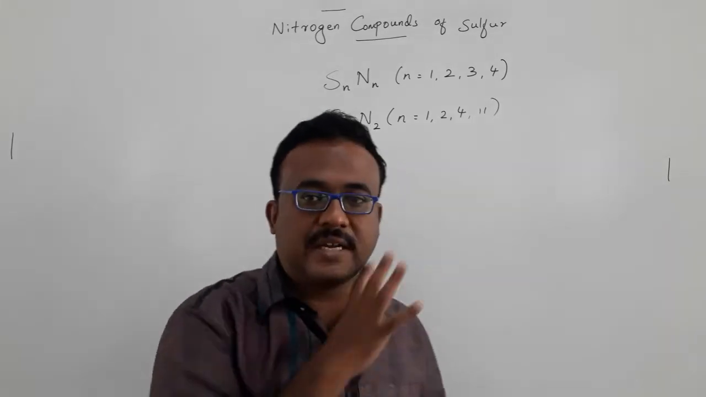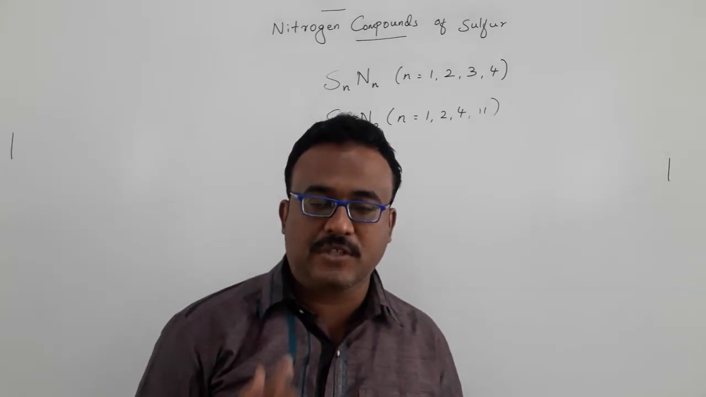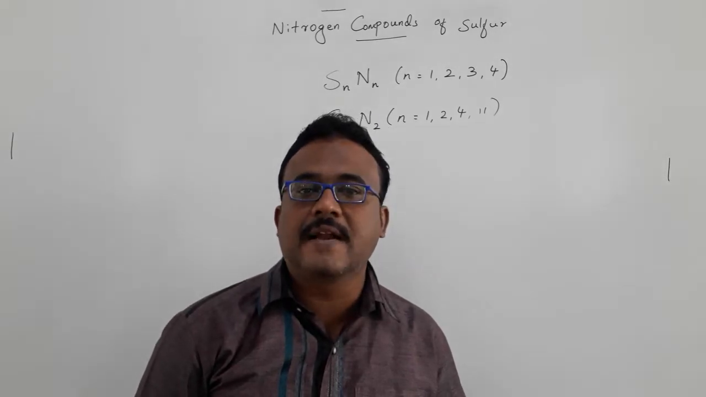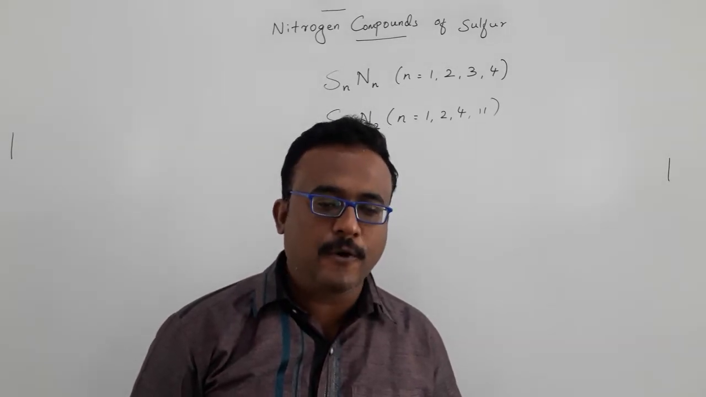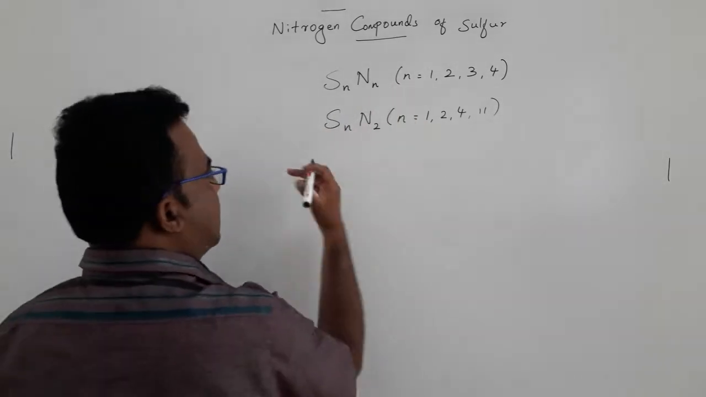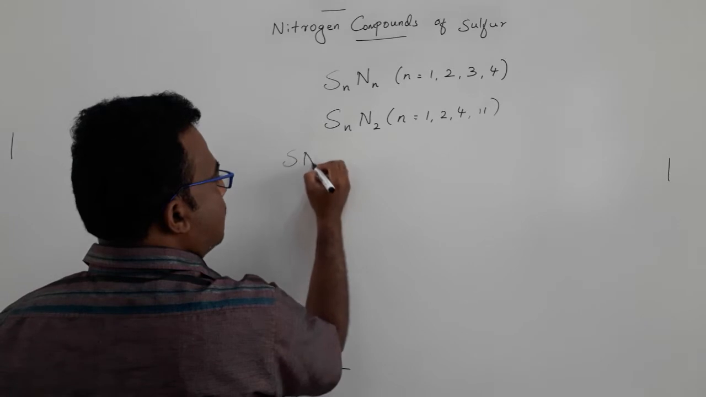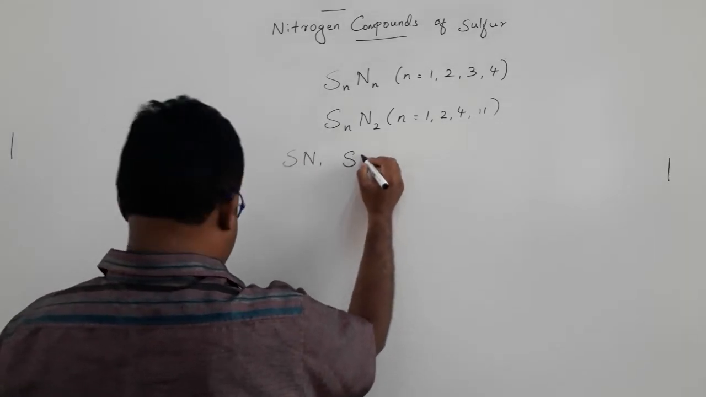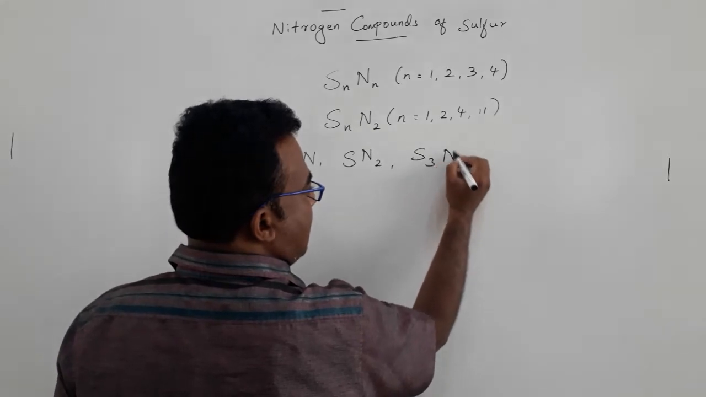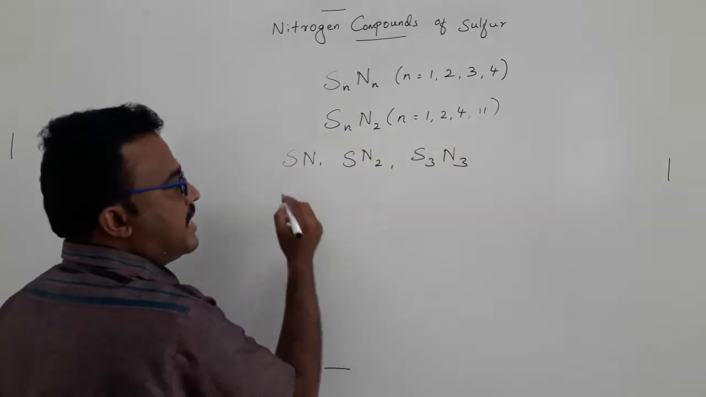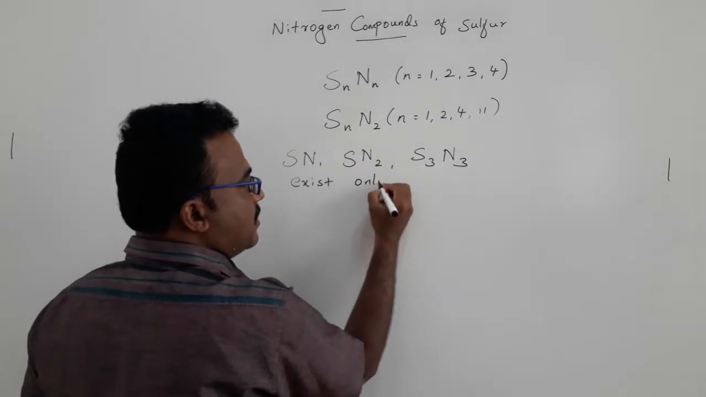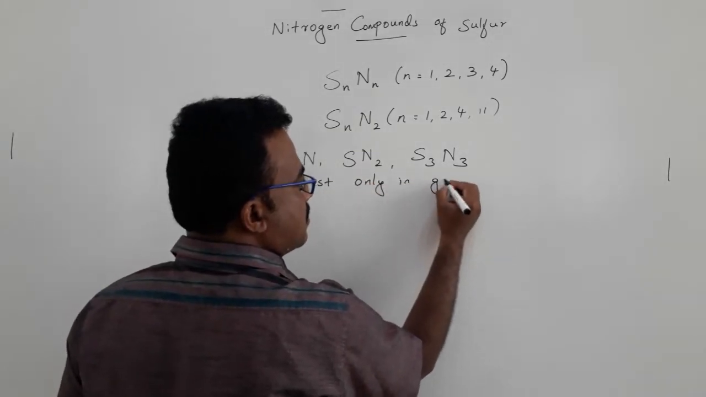So these two classes' general formulas I have given now, and the first sulfur nitrogen compound I am going to talk about is tetrasulfur tetranitride. Before going to that, normally, of the sulfur nitrogen compounds of the first class, SN, SN2, S3N3, these three compounds exist only in the gas phase.